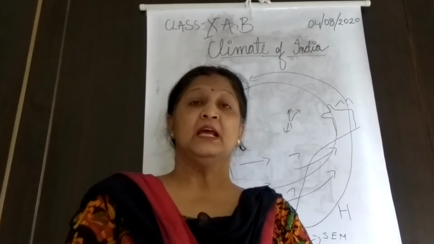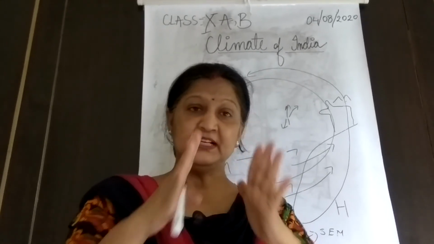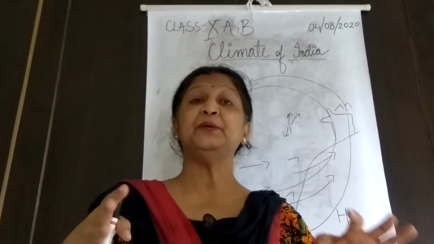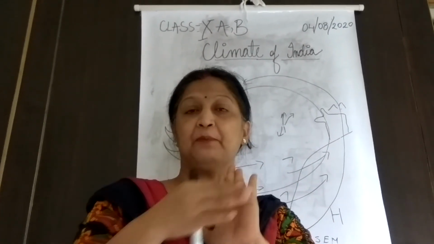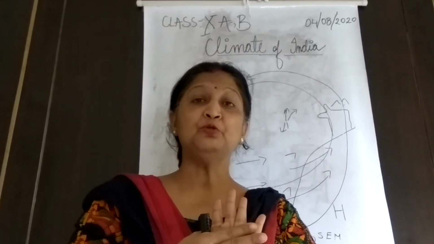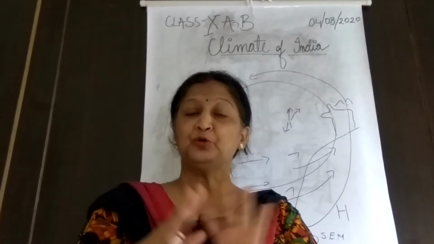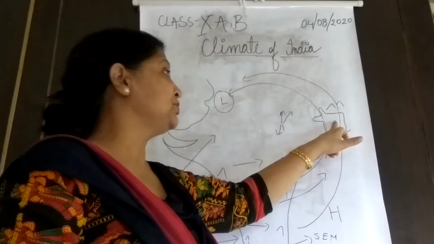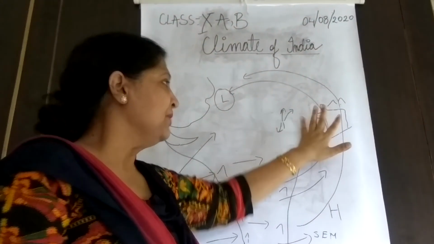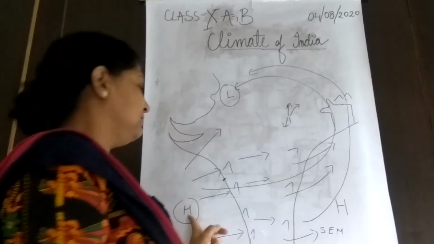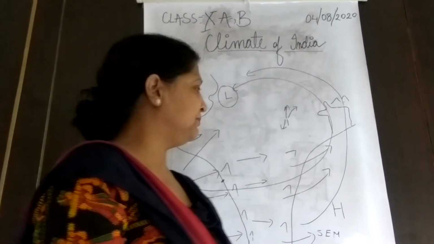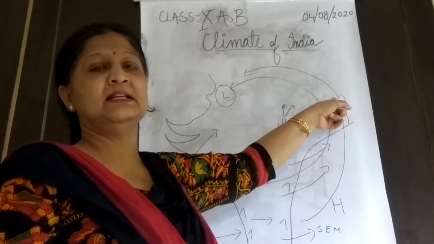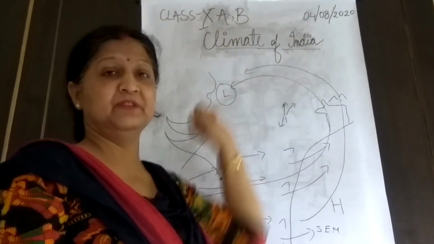The first reason is that these mountains are funnel shaped. Funnel shaped mountain means the base is very broad, and these winds are totally trapped by this mountain. The winds are not able to move out of that region. They are totally trapped in this mountain region, so they are forced to shed their moisture here. The Arabian Sea branch again picks up moisture from the Bay of Bengal, and when they move further, the Garo, Khasi, Jaintia region receives heavy rainfall because of these winds.